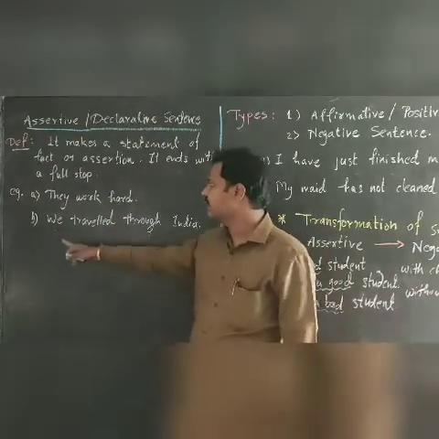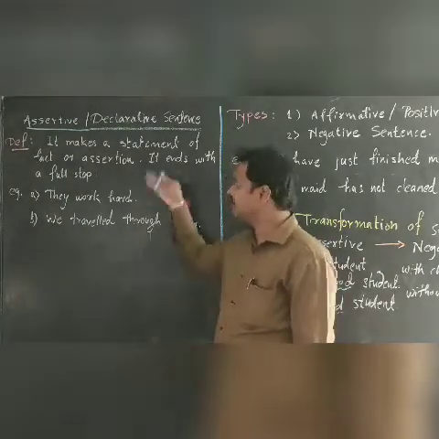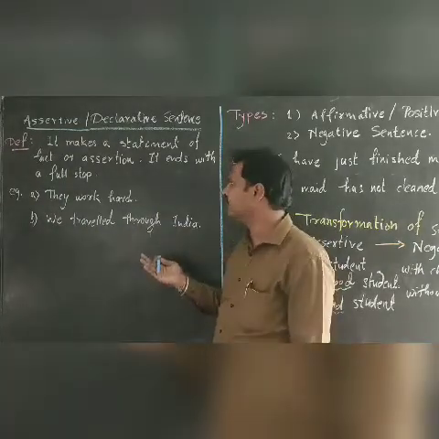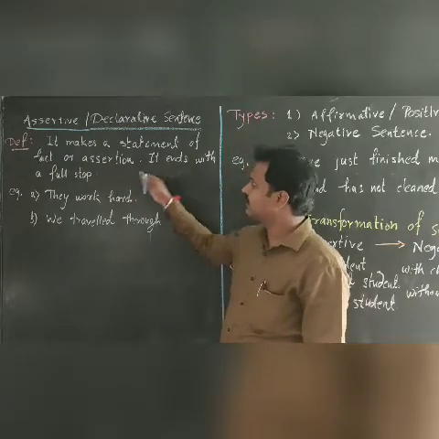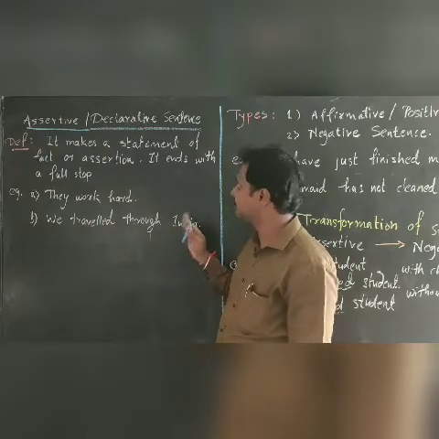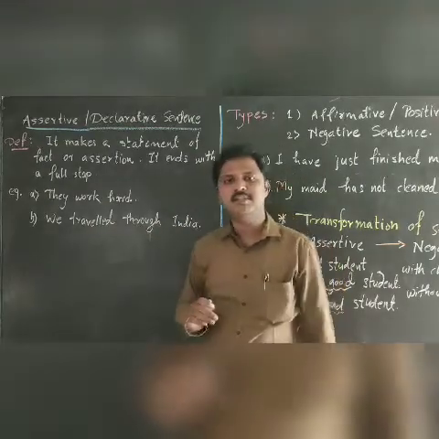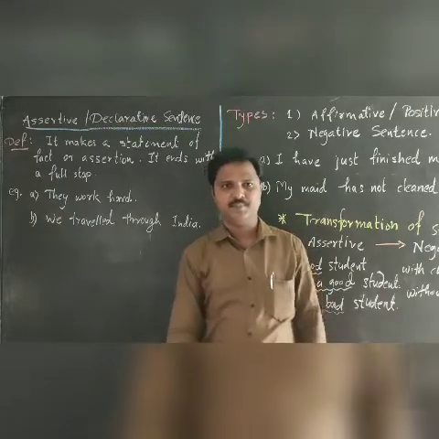Next example is there. We traveled through India. It is an assertion. Yes, we traveled through India. So these are the definitions and examples of declarative and assertive sentences. Now we will see the kinds of assertive sentences in detail.